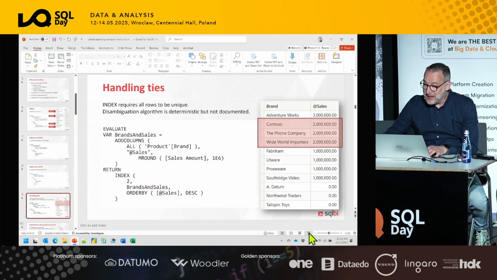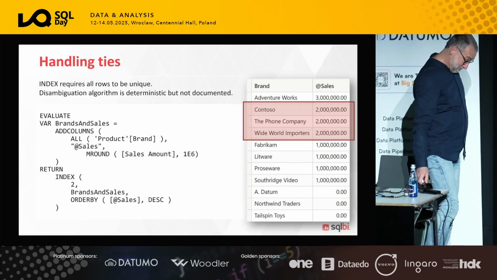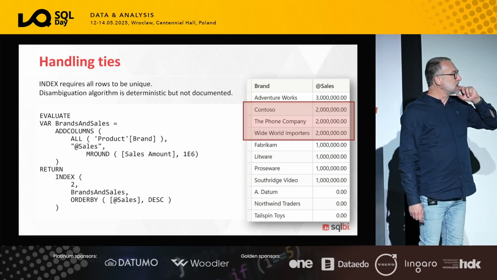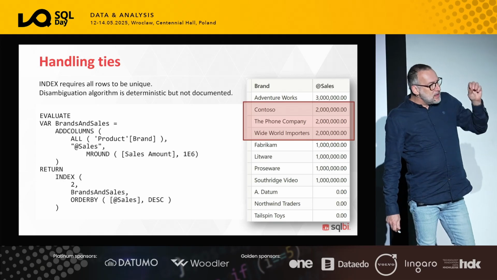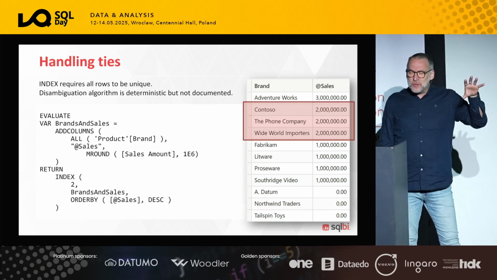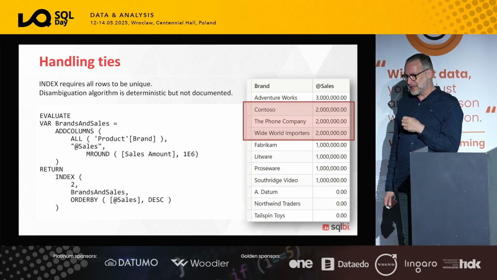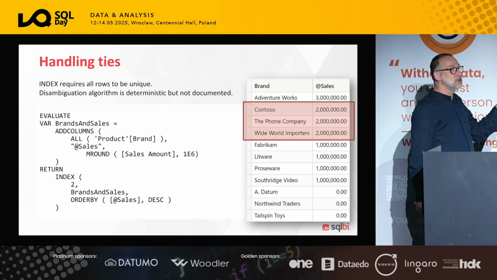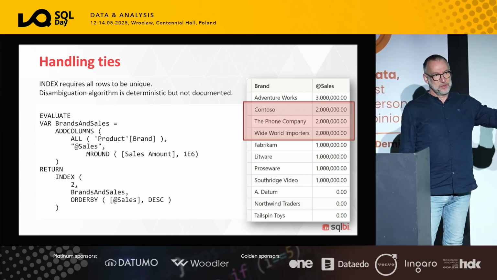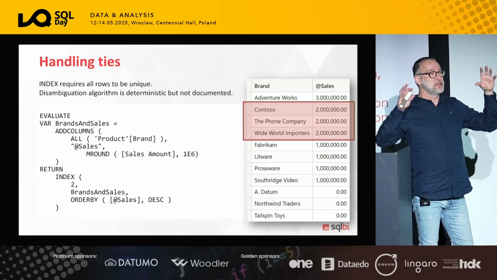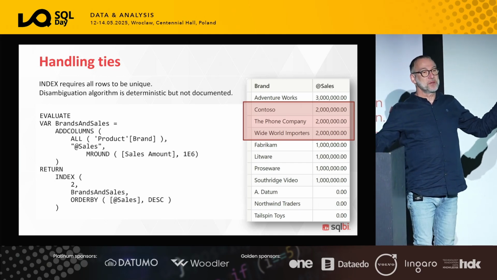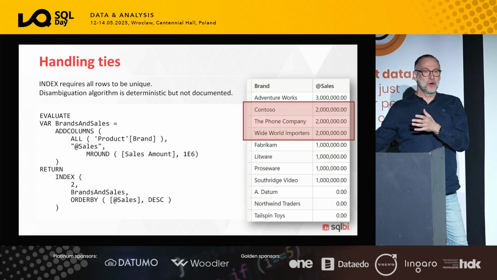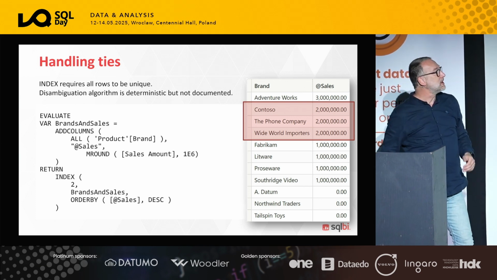So INDEX and TOPN are very similar, and you can express most of INDEX calculations using a couple of TOPN. There is an important difference that has always been an issue with TOPN, that is how they handle ties. TOPN does not guarantee you that you will find only one row. You say, I want the TOPN 1 out of a table, and then you cross your fingers, because it might be the case that you get one row. You might have 3, 4, 5 rows, depending on how many ties there are.